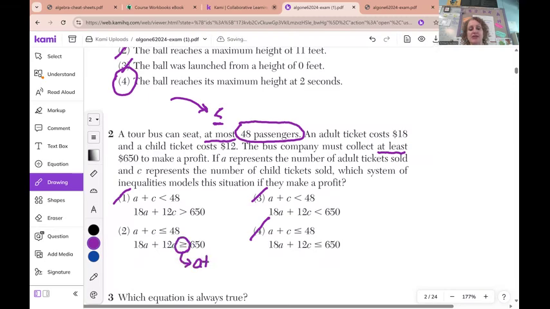At least. Okay, but let's just delve a little bit further into this question. Why does that second equation work? The second equation works because it's $18 per adult ticket, $12 per child ticket. Okay, so this is the number of people, and this is the cost. So remember, money goes with cost. So all of those coefficients there and that constant are part of a money problem.